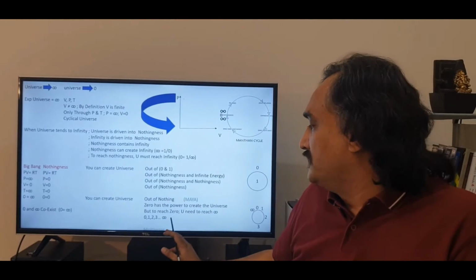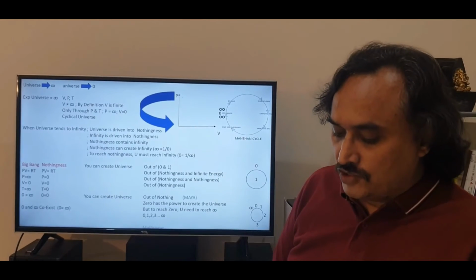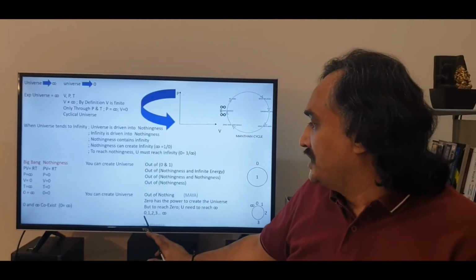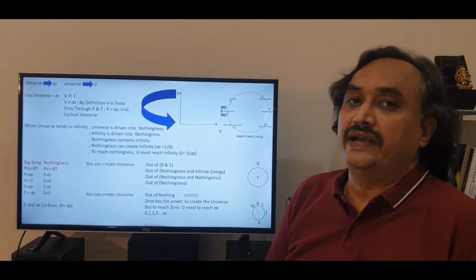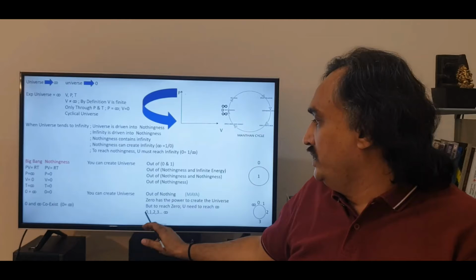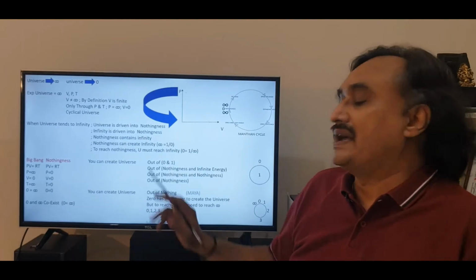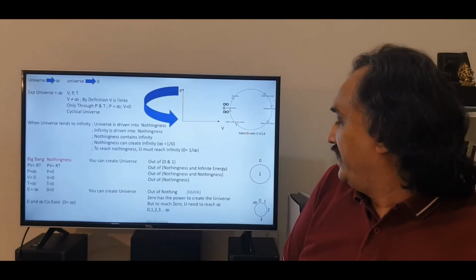And that is why possibly the Indian astronomers or mathematicians or philosophers expressed their interest so much in finding out what this is about, zero and infinity. Because to understand infinity, you need to go back to zero, because zero has the capacity to create infinity. 0 is equal to 1 divided by infinity.